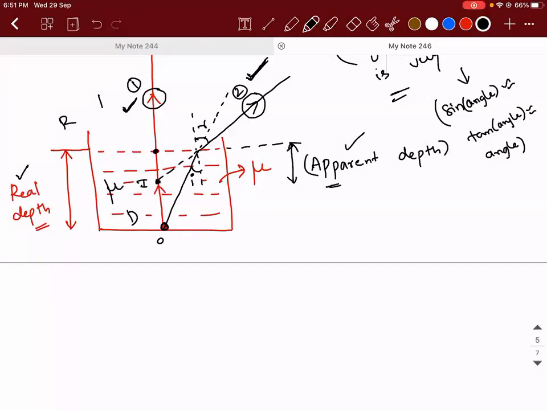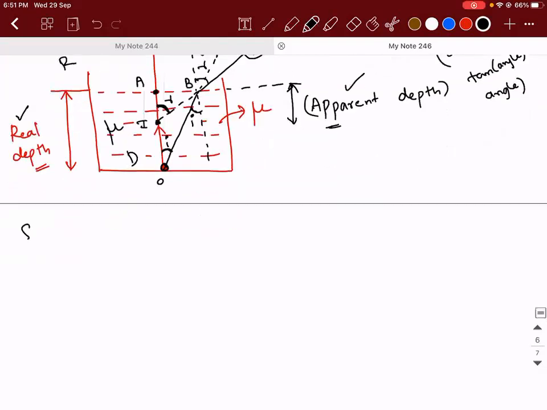Now listen to this very carefully. If this angle is I, then how much will this angle be? It is also I because they are alternate interior angles. If this angle is R, how much will this angle be? This will be R because they are corresponding. Correct? Now, if I take this as A and this as B, things are very simple, guys. At point B, apply Snell's law.